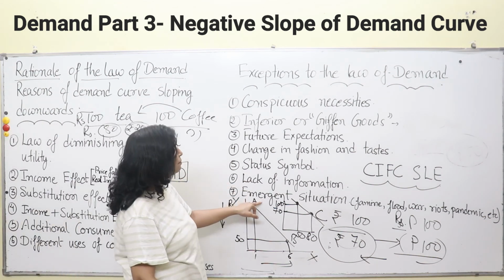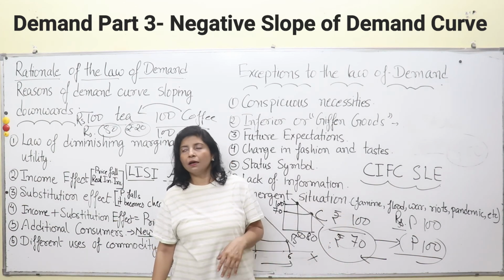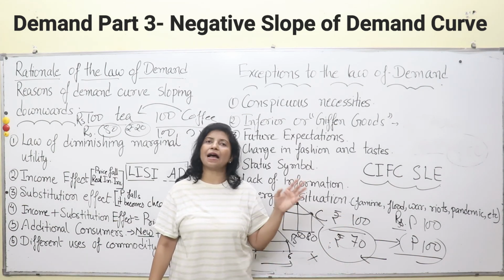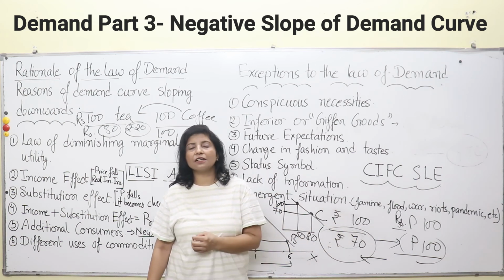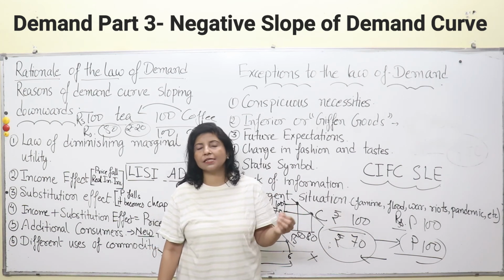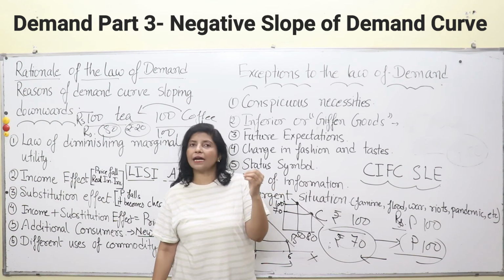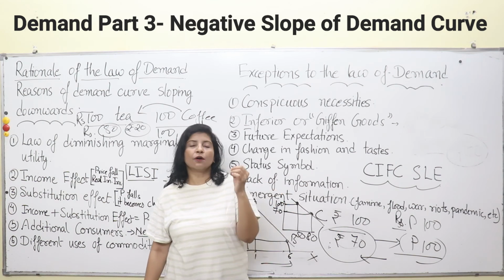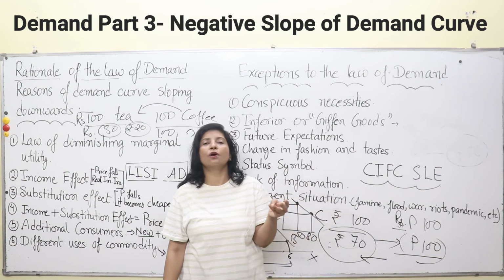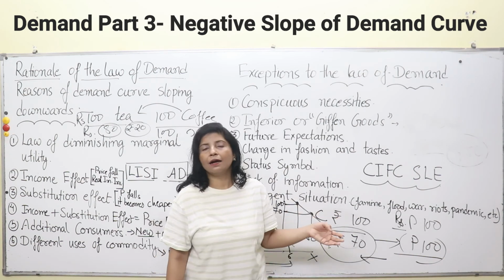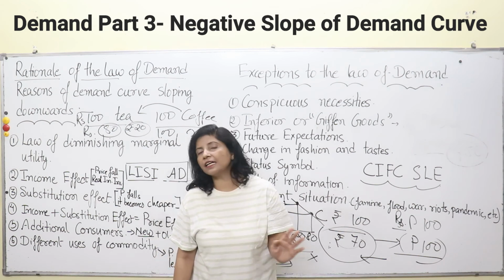Then comes the emergent situation. Many times, things like pandemics and floods may happen. A few years back there was a flood in Kashmir, and at that time blankets were sold at exorbitant prices. They were very expensive, and boats were sold, and food items were really expensive over there. In Odisha, floods happen normally every year. In Bihar also floods happen. In Kerala, it took a toll on the whole life of people, and it devastated their economy.